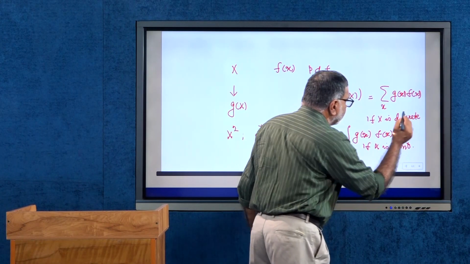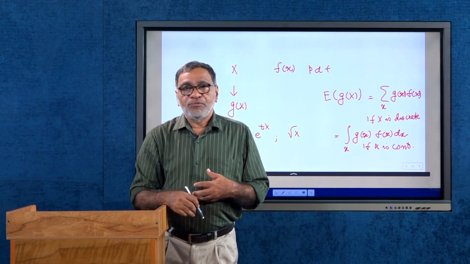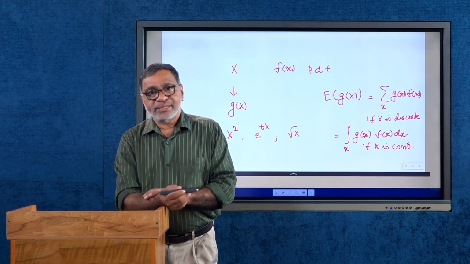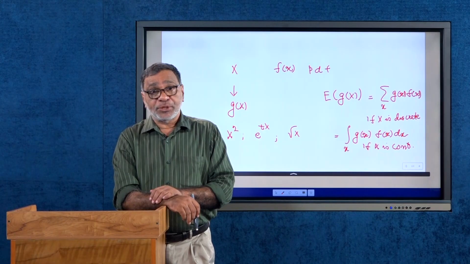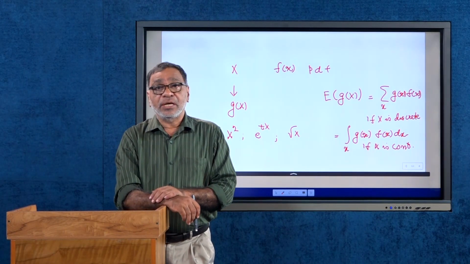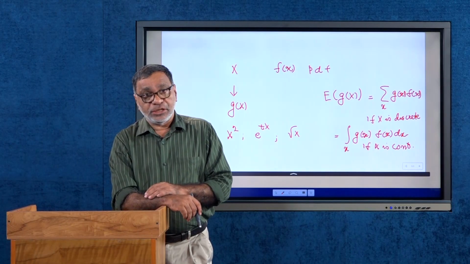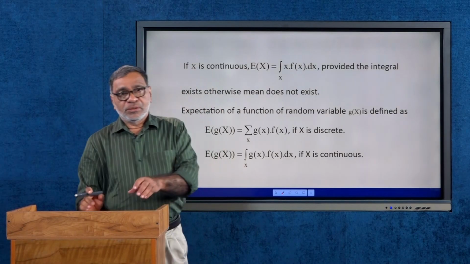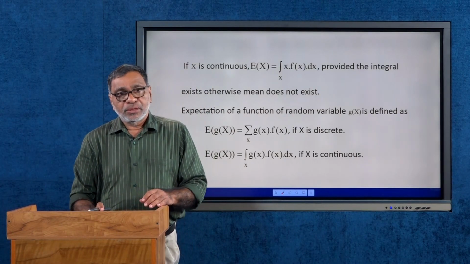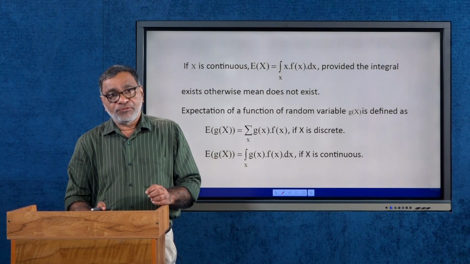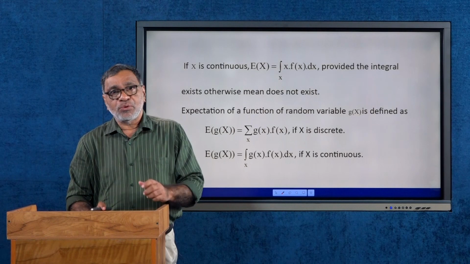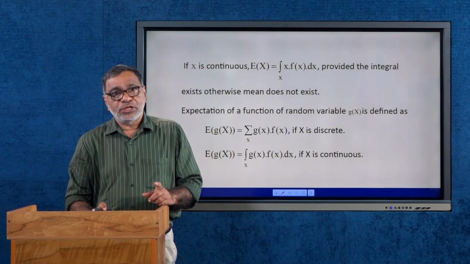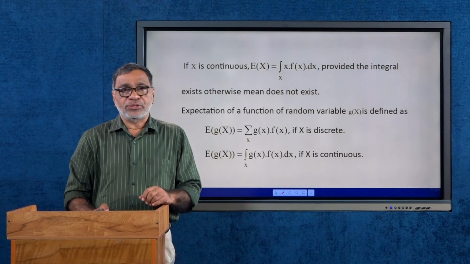If x is a continuous random variable, expectation of a function of x, that is g of x, is defined as integral over x g of x f of x dx. Here also this expectation exists provided this integral is absolutely convergent. So, these are the two situations in which we define the expectation of g of x: sum over x g of x f of x if x is discrete, and integral over x g of x f of x dx if x is continuous.